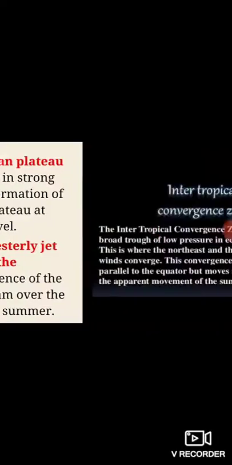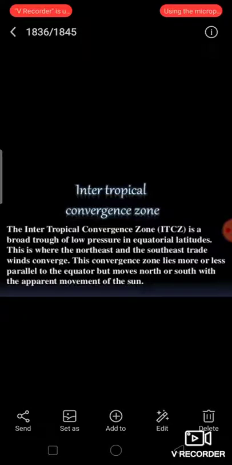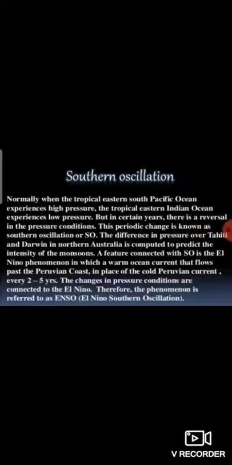Now, students, I will explain to you about the intertropical convergence zone. The intertropical convergence zone is a broad trough of low pressure in equatorial latitudes. This is where the northeast and the southeast trade winds converge. This convergence zone lies more or less parallel to the equator but moves north or south with the apparent movement of the sun.